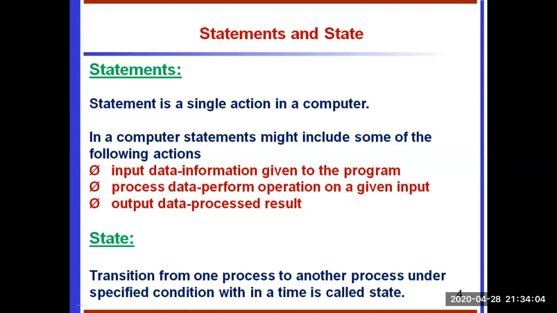Based on the input we process the data, that is the second state. The transition from the first state to the second state is called state. After process we go to another state, that is called the output state. So the transition from one state to another state based on time is called state.